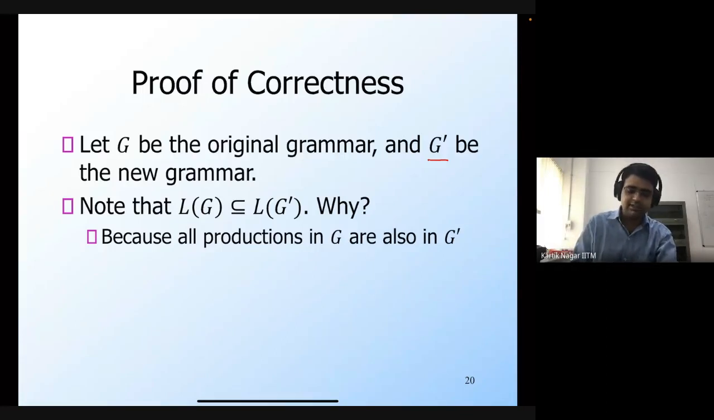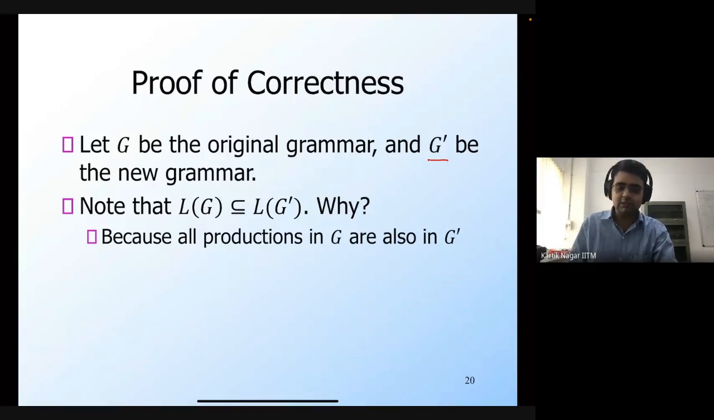However, you can also say the same thing in the other direction. Vinit is asking that we have removed some production. That's why I said to be very careful. We have not yet removed any production rules. This G prime is the new grammar, which contains all the original production rules and the new production rules that we have added. We have not yet removed the epsilon production rules. I hope that's clear.